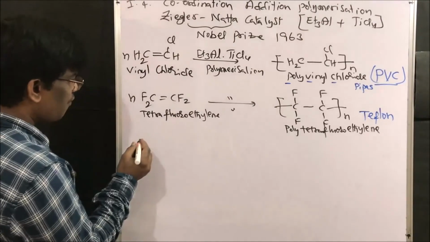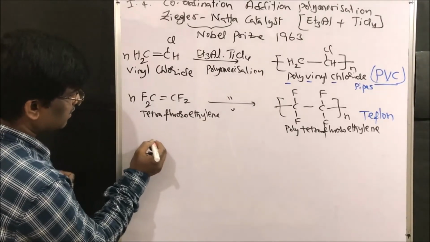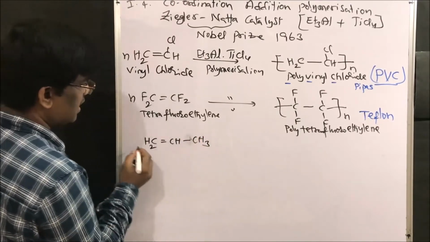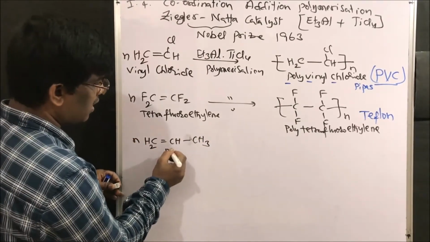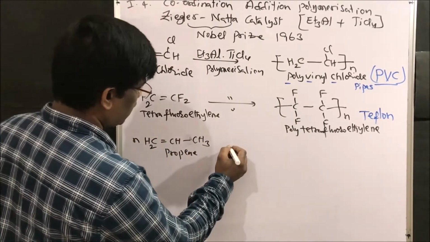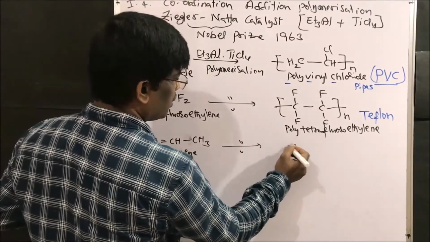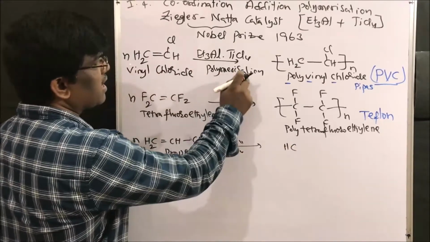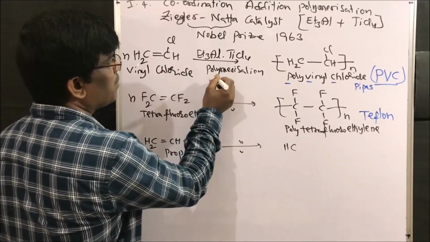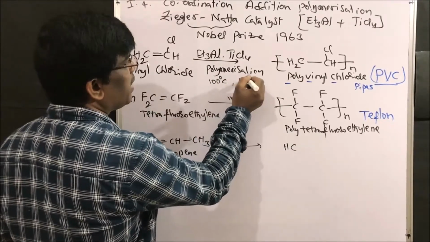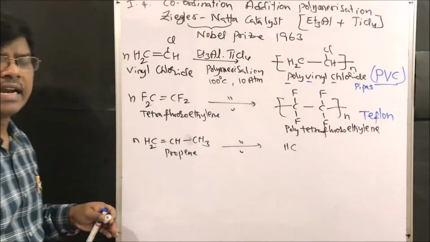Next, for example, if I take CH2=CH-CH3, this is n moles of propene. What am I going to get? Under Ziegler-Natta catalyst, the reaction conditions are usually low temperature, around 10 degrees centigrade, and pressure of 10 atmospheres.